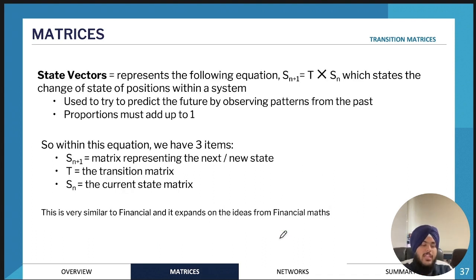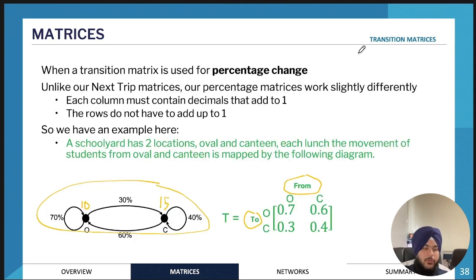And then we would use state matrices. So this is a throwback to financial maths where we're using recurrence relations. So we would essentially use transition matrices to predict the future, or to predict the number of people that we might have, for example, at the oval or canteen over time. So after 15 days, after 10 days, after 20 days. So that's what we would do, and I'll go through an example.